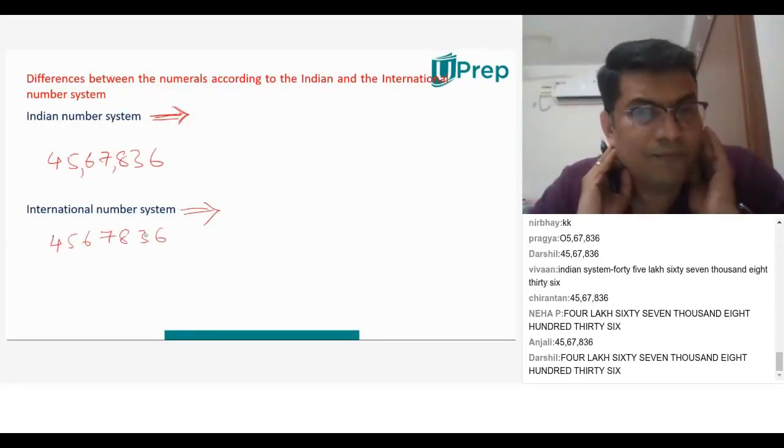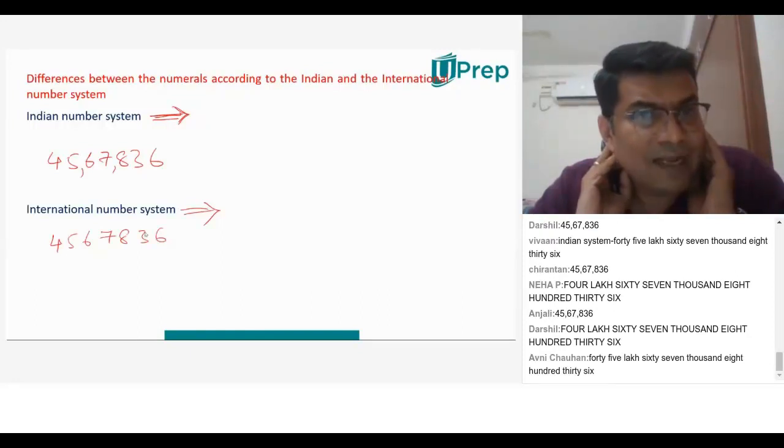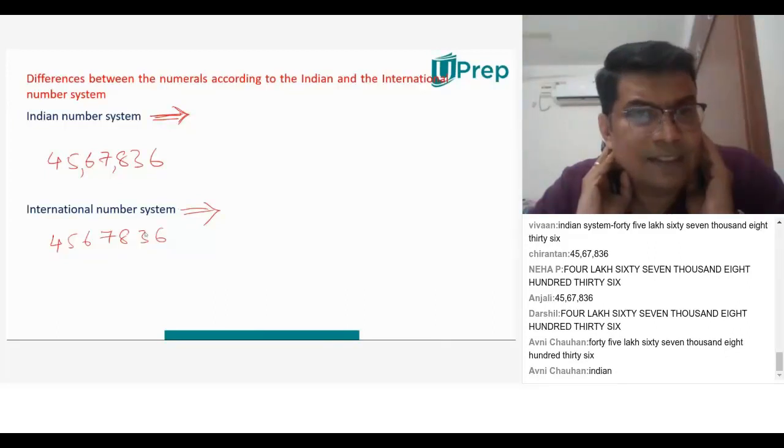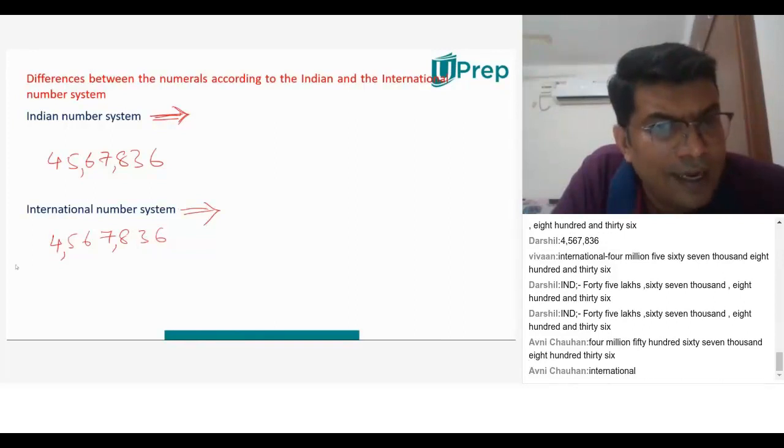Vivan, Indian system: 45 lakhs 67,836. Very good. International, Vivan is writing 4,056,000. 4 million. It's not 560. Yes, very good. 567,836. Very good, Vivan.